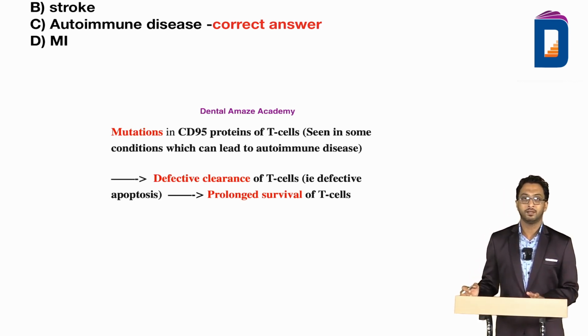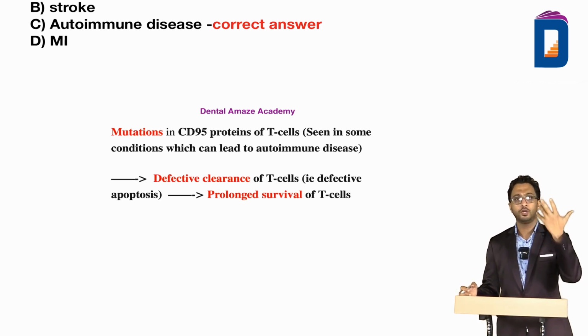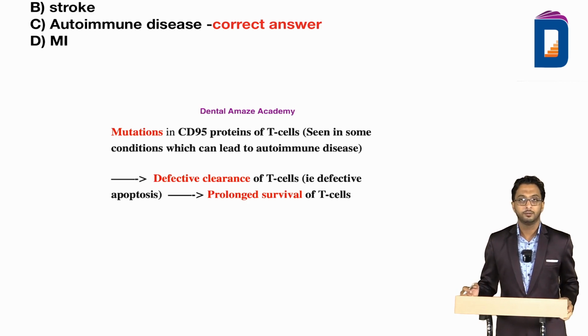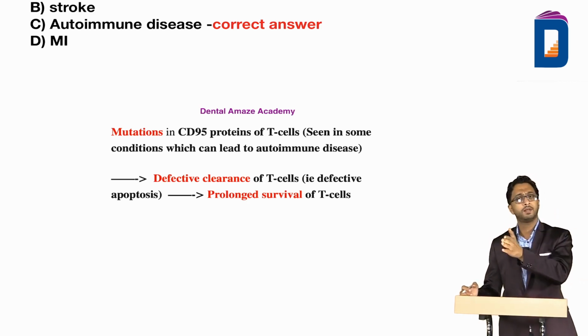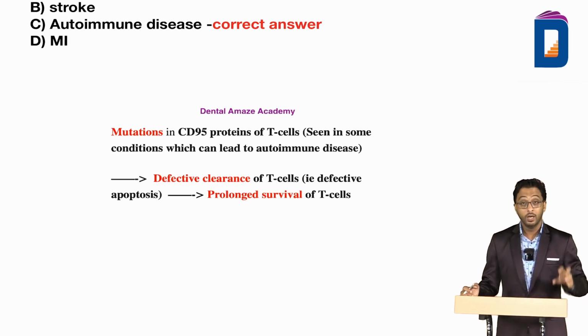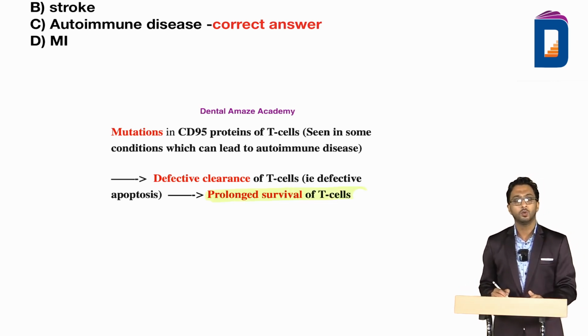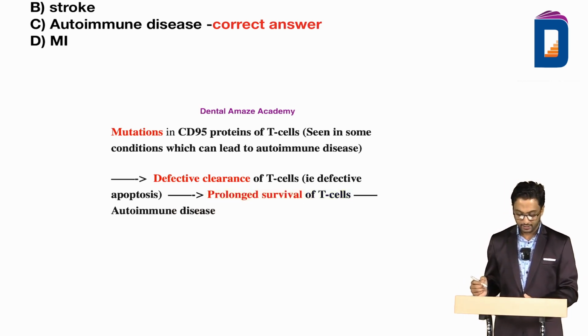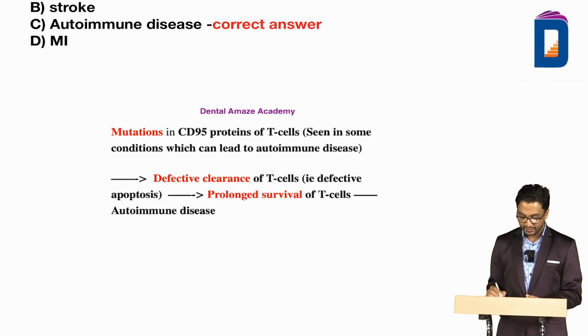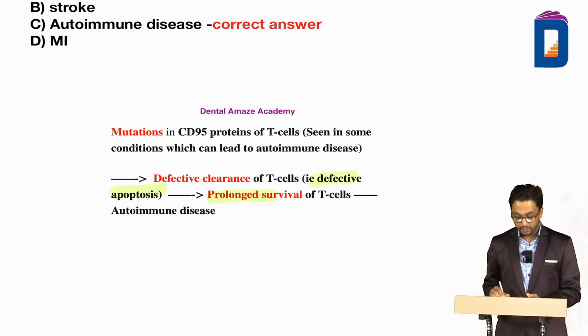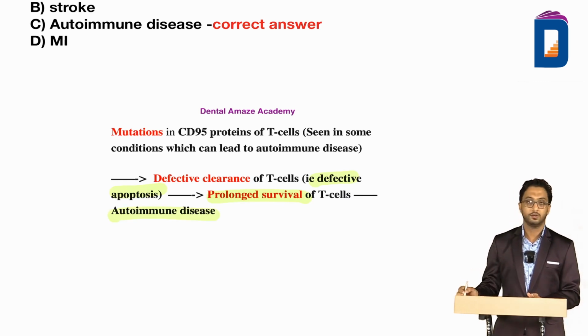It can stimulate B cells. Again, we studied it in the immunity chapter. T cells stimulate B cells to produce autoantibodies, or I would say antibodies in general. B cells get converted to plasma cells and antibodies are produced. Here there is prolonged survival of T cells, which can stimulate B cells producing antibodies. As a result, you get autoimmune disease. So this is the connection between defective apoptosis, prolonged cell survival, and autoimmune disease.